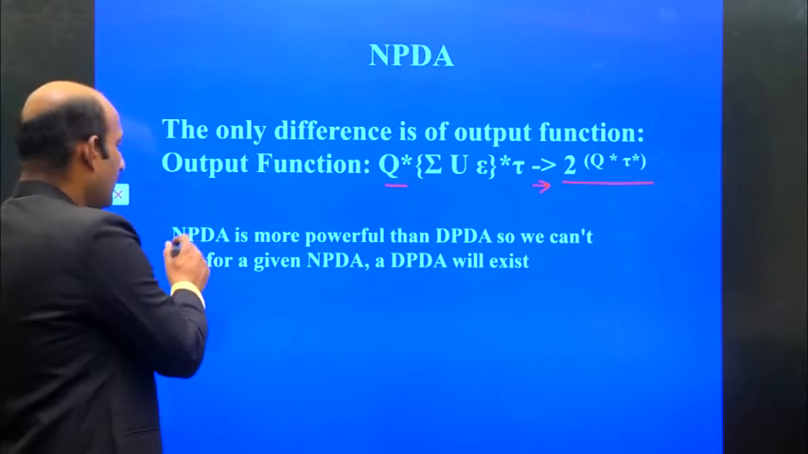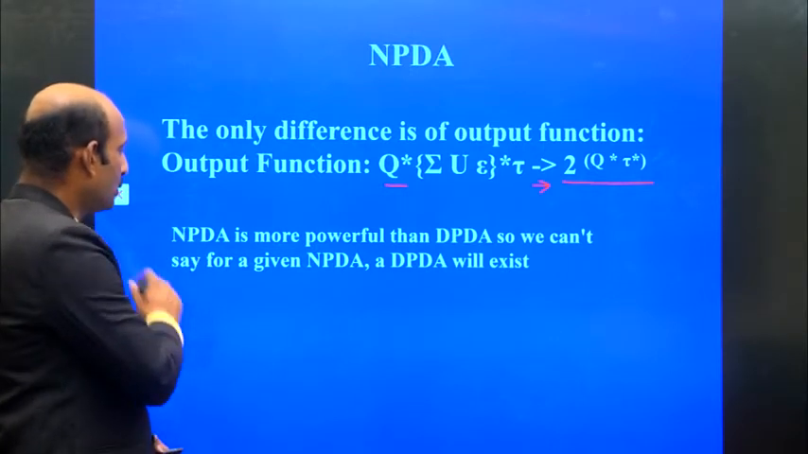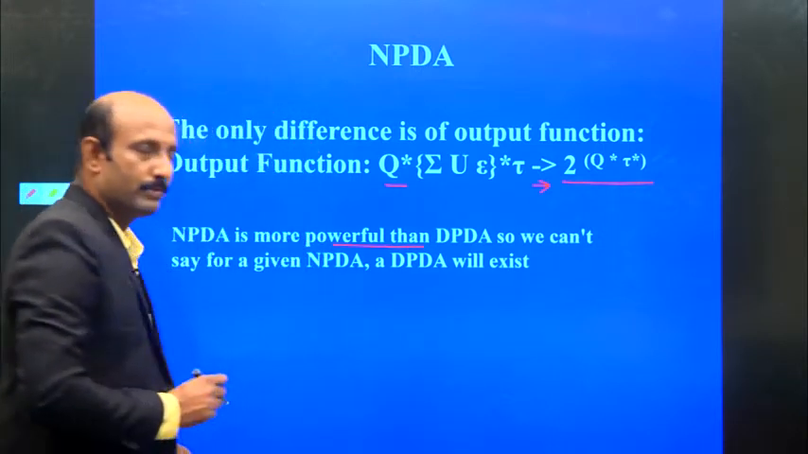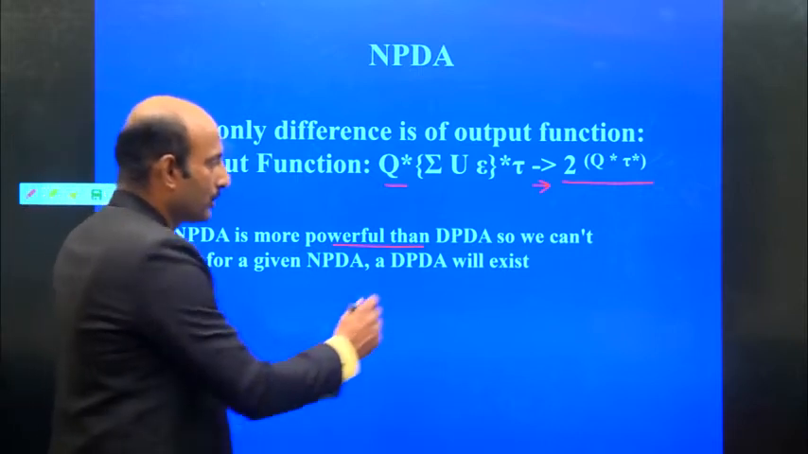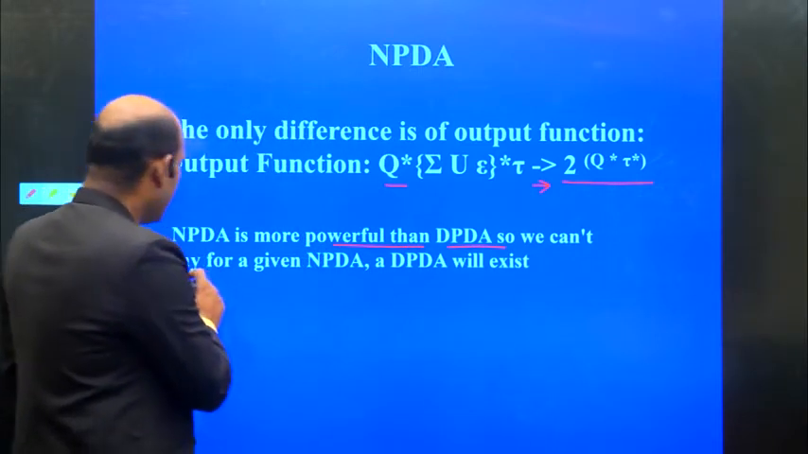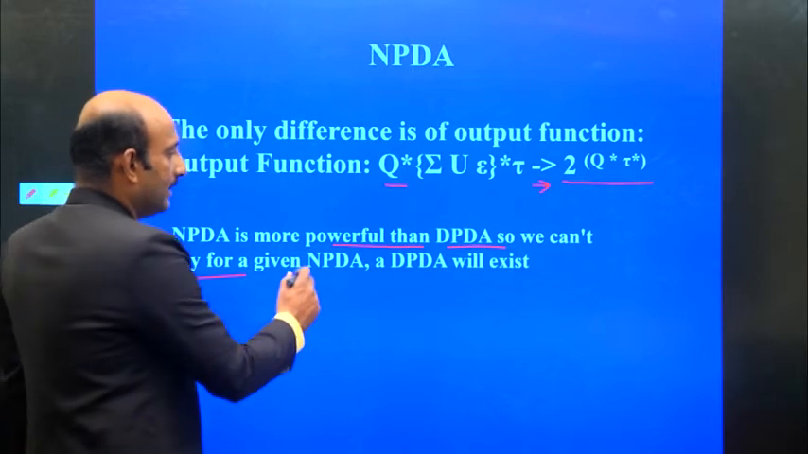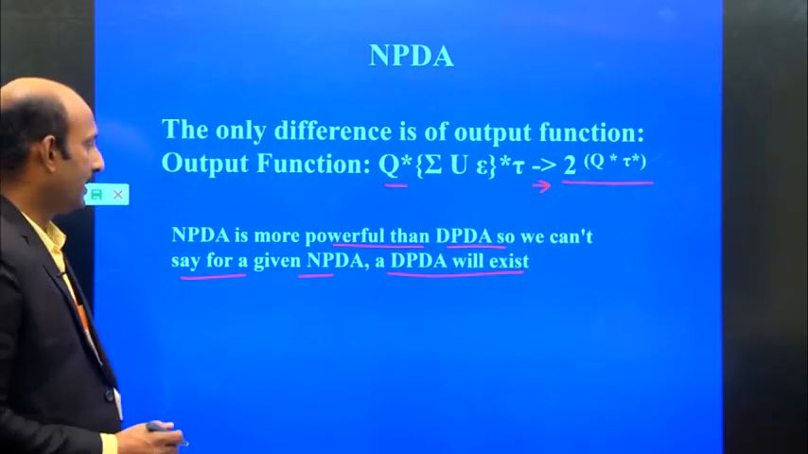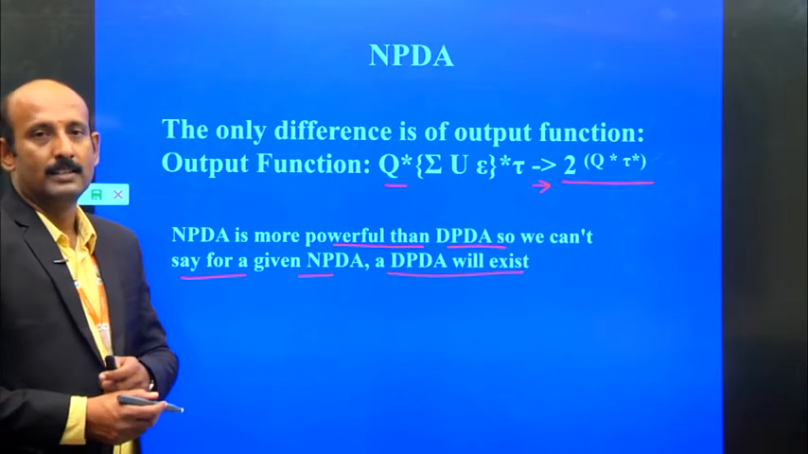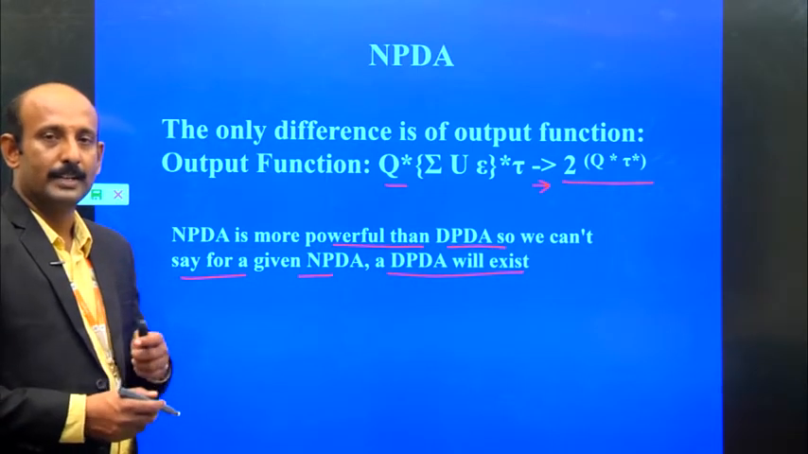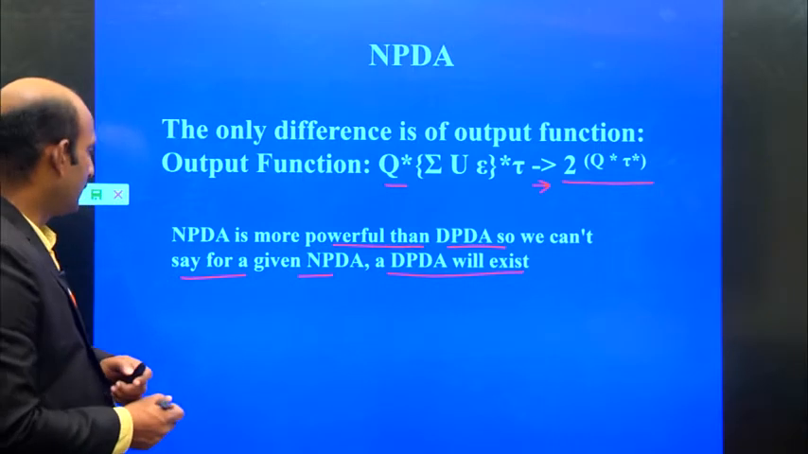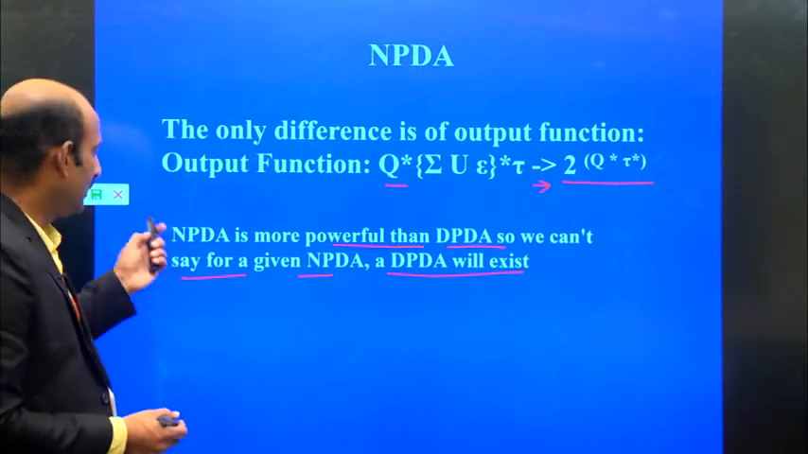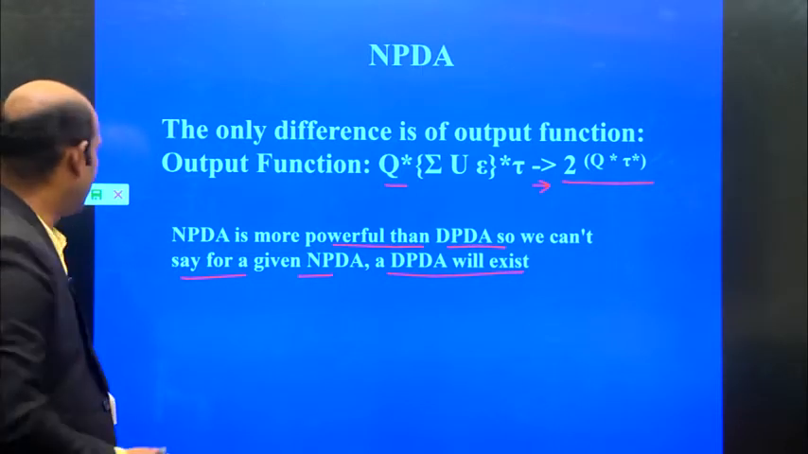So the non-deterministic pushdown automata is more powerful than the deterministic pushdown automata. We cannot say that for a given NPDA, a DPDA will exist. NPDA stands for non-deterministic pushdown automata. Sometimes it is also written as NDPDA.